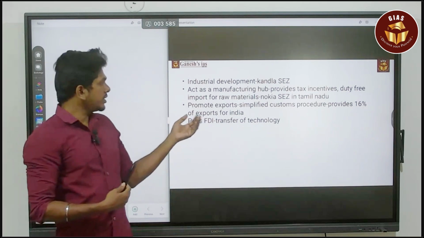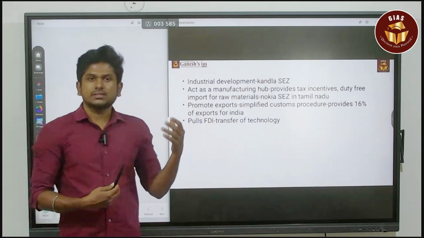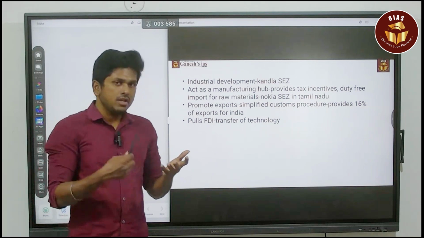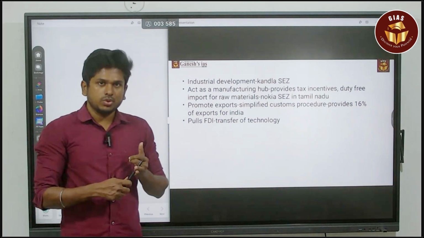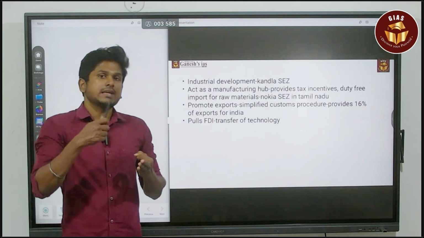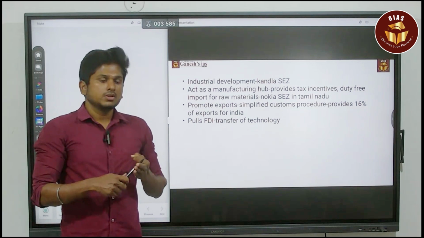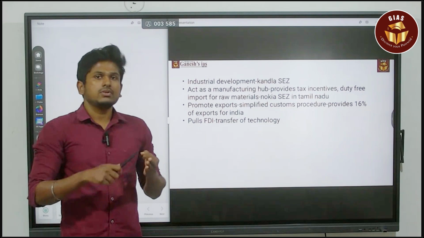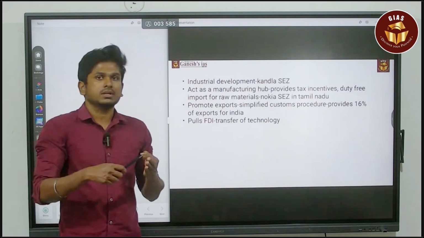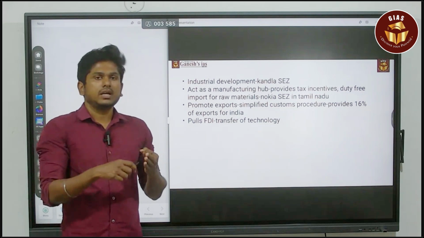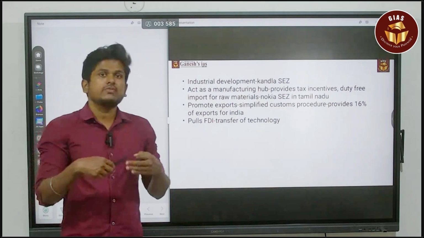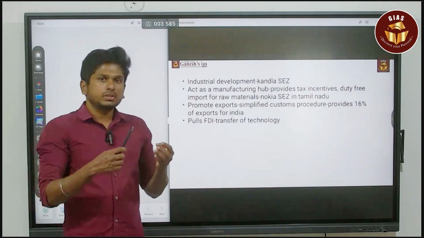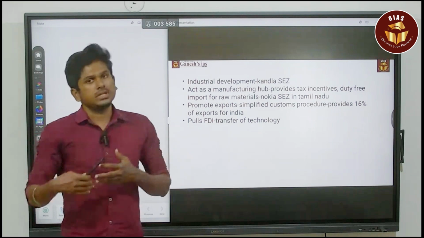Next, promote and also push the FDI. Yes, that is also going to happen. The reason is you have a clear tax structure, a clear labor code, and clear sanitation measures. So all these things are clear. So the foreign investors, or the FDI, will easily flow into that region. That will improve the ease of doing business, and that will give more investment towards India.